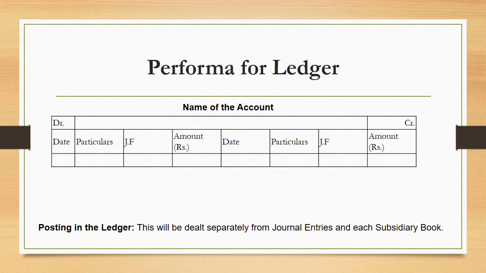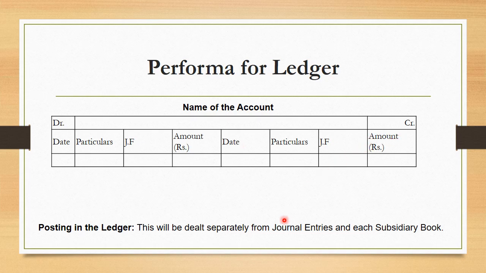Now next is the performa of ledger. Performa of ledger is given here. First we have to write the name of the account. After that we will start writing the things related to the account, such as the first column is for date, second column is for particulars, third column is for JF, which is journal folio, or it means the page of the journal that helps us in preparation of the account. Next is amount of transaction, and the same process will be done on the credit side: date, particulars, JF and amount.